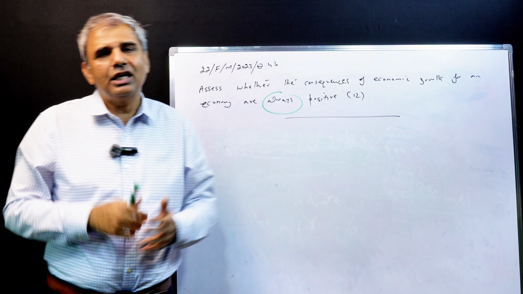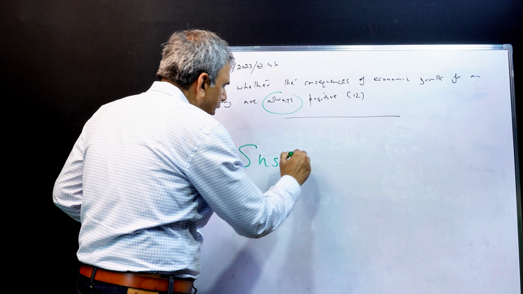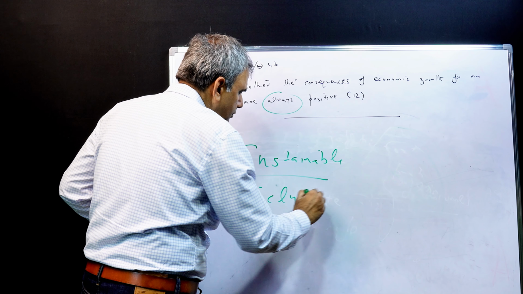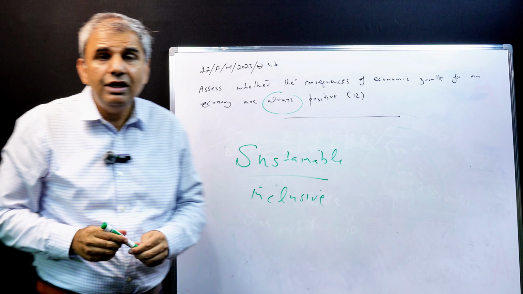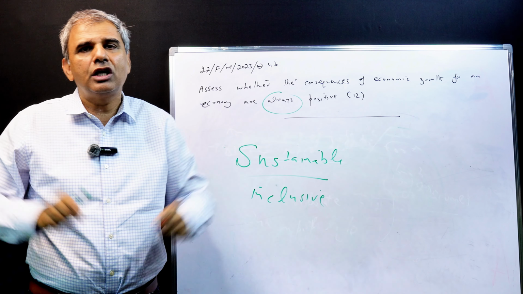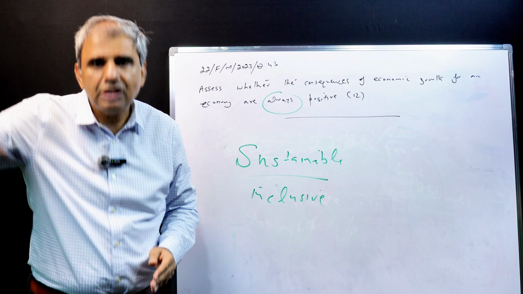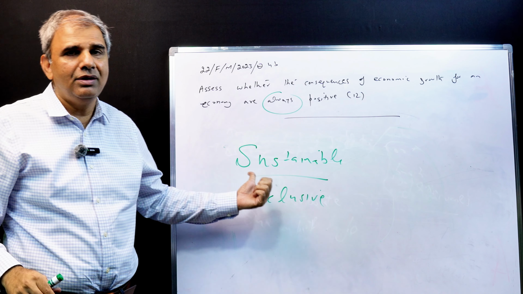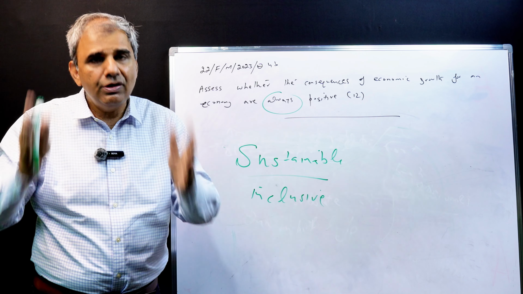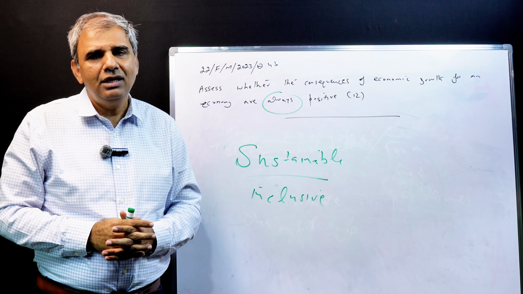So in the conclusion, we need to write two words: economic growth is good if it is sustainable and inclusive. Sustainable economic growth is growth in the economy without compromising other macroeconomic objectives. So if the economy grows and the trade balance remains in control, inflation remains in control, that economic growth is sustainable. And inclusive economic growth is growth whose benefits are shared by everyone. It is not given only to a certain group of people. So economic growth is good if it is sustainable and inclusive.